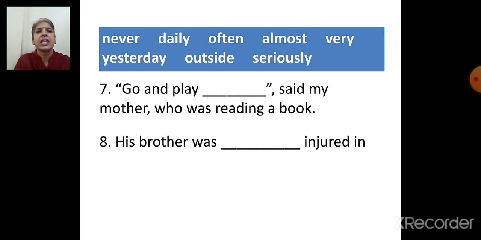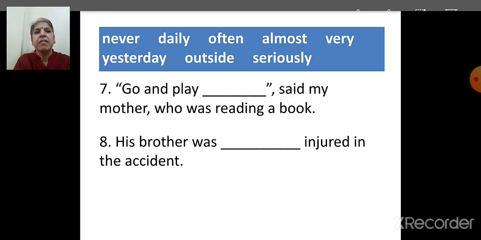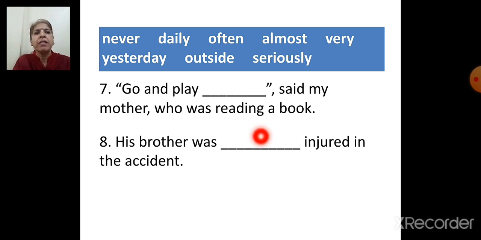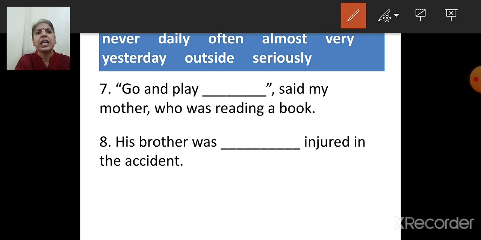Next one is, his brother was dash injured in the accident. Which word will come, children? Which word is left now? Seriously is left. Never, daily, often, almost, very, yesterday, outside, these words are over. So which word is remaining now? Seriously. His brother was seriously injured in the accident.